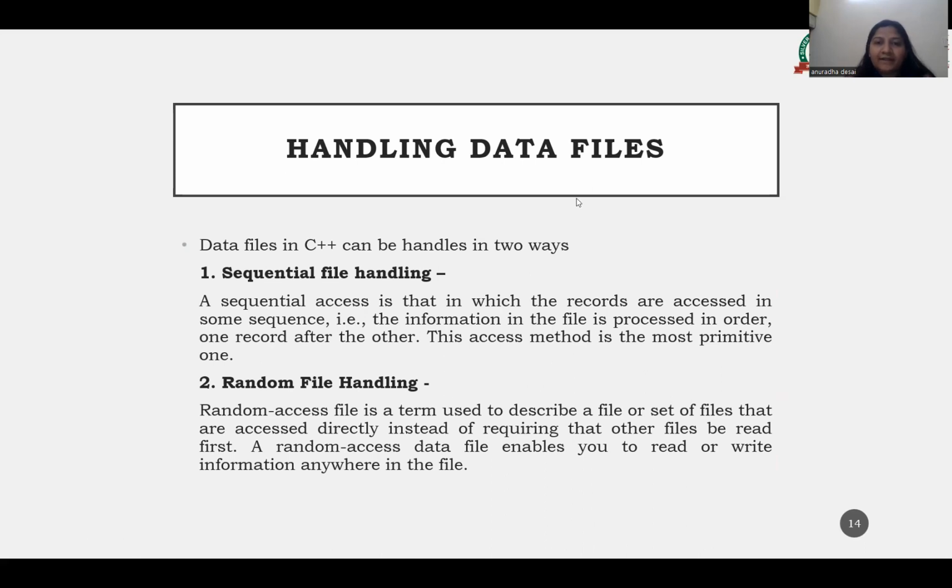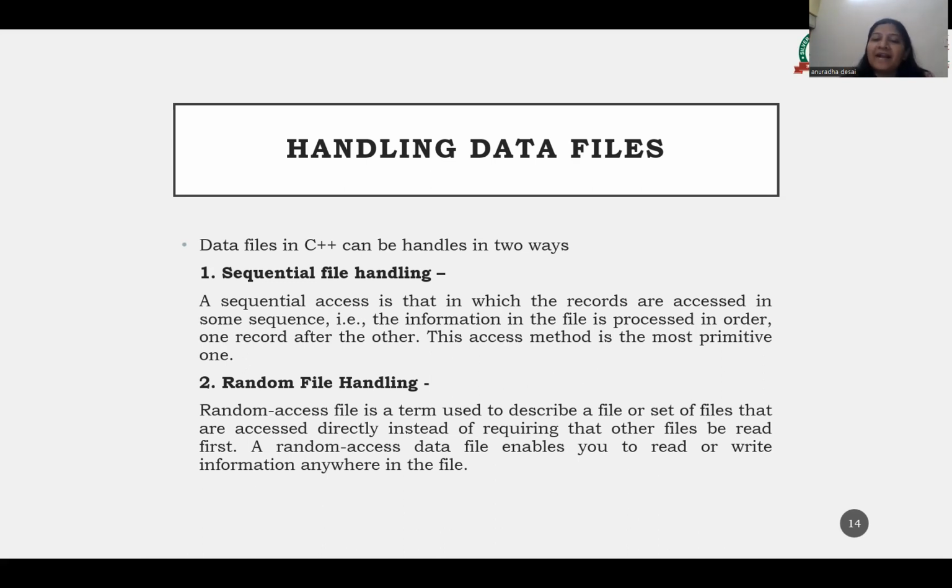Okay, now handling the data files. Data files in C++ can be handled in two ways: sequential file handling, and the second one is random file handling. In sequential access, the records are accessed in a particular sequence. The information in the file is processed in order, one record after another, and then the next record in the particular sequence. So it is the most primitive one.